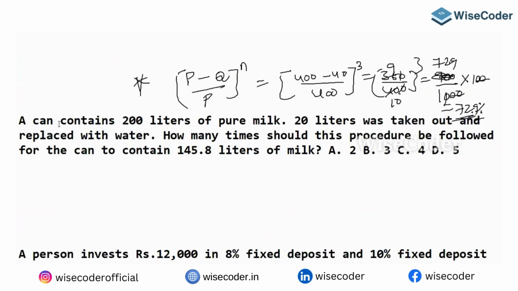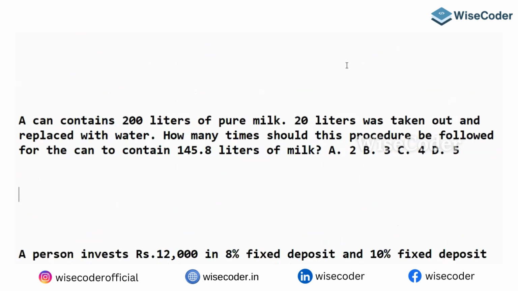What is the next question? Look here. A can contains 200 liters of pure milk. 20 liters was taken out and replaced with water. How many times should this procedure be followed to maintain 145.8? So 20 liters in that is what? 10%. So you can use that formula, but let me do it orally.